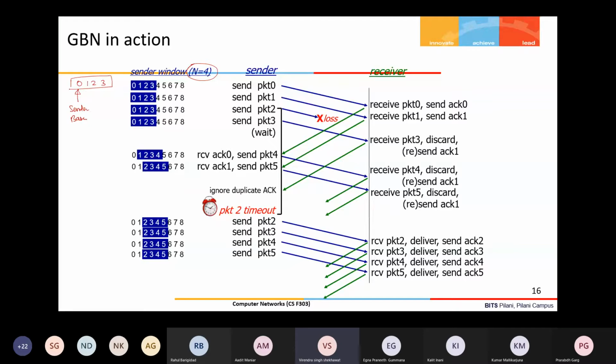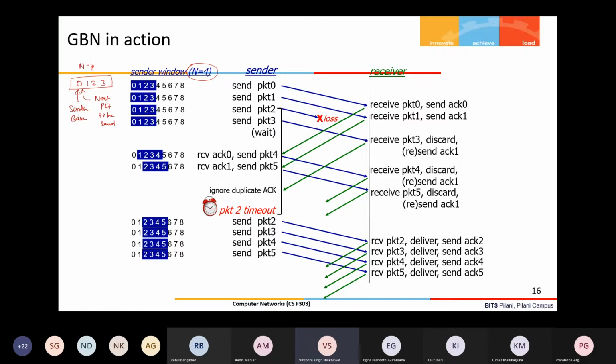Currently, that window size is known to the sender and receiver, both know each other's window size, because it's a protocol semantics. So in this case it is 4. This is the send base, and then one more pointer the sender maintains, that is called the next packet to be sent. Initially that is also pointing to the same place, in this case 0.